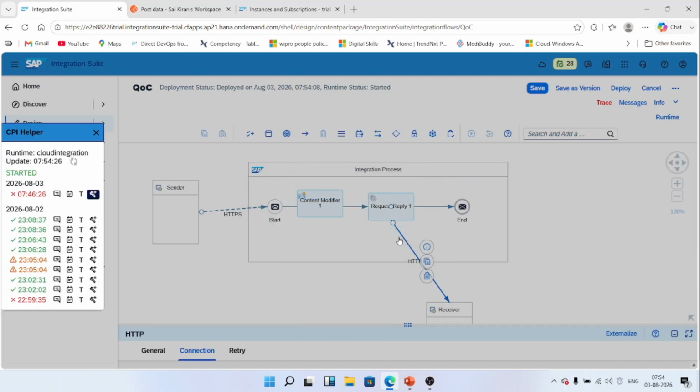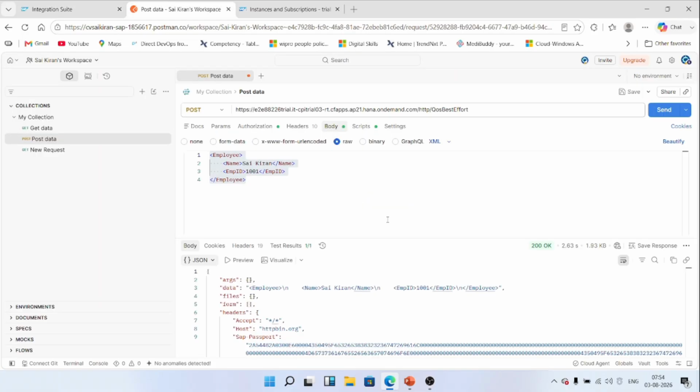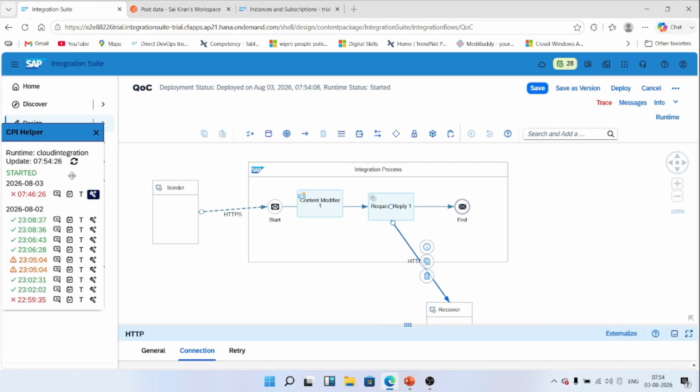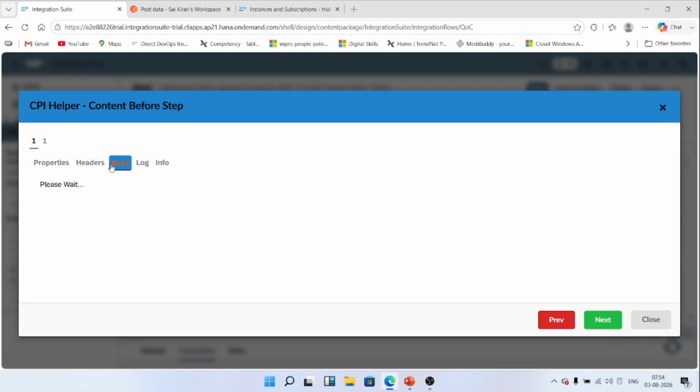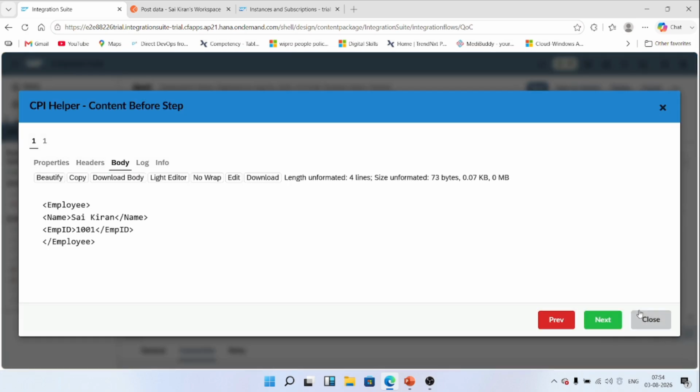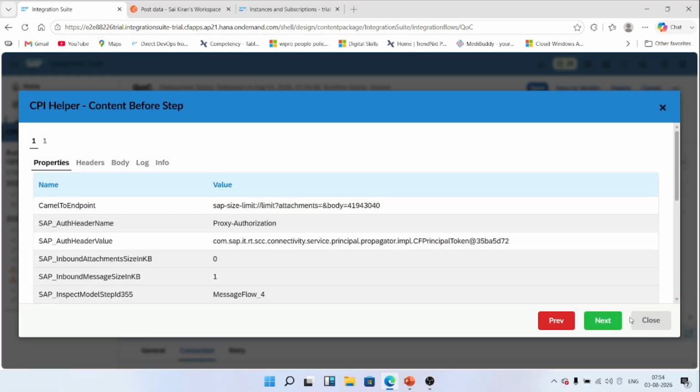Okay, we'll see whether it is working or not. Yeah, it is working. The data is passing to the receiver. You can see the data is passing to the receiver. We are seeing the same data here, right?